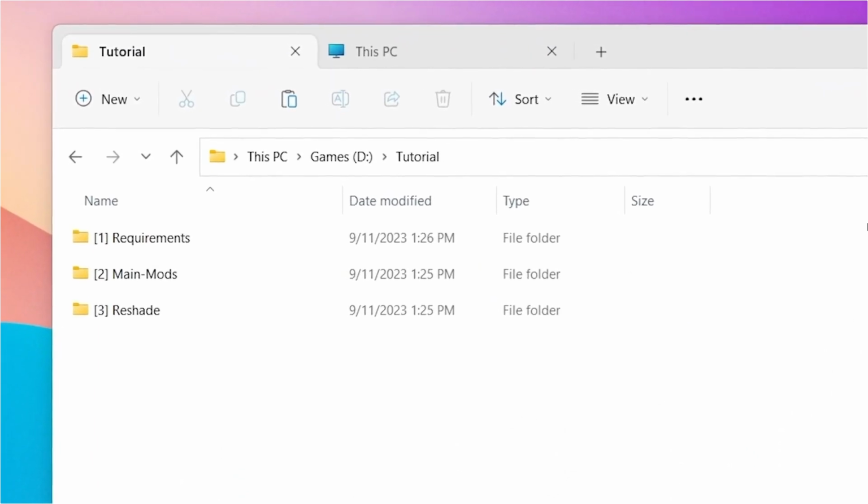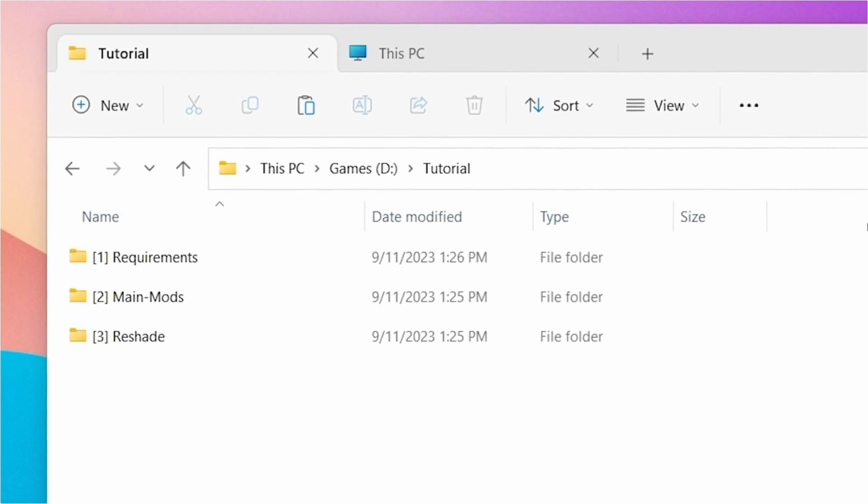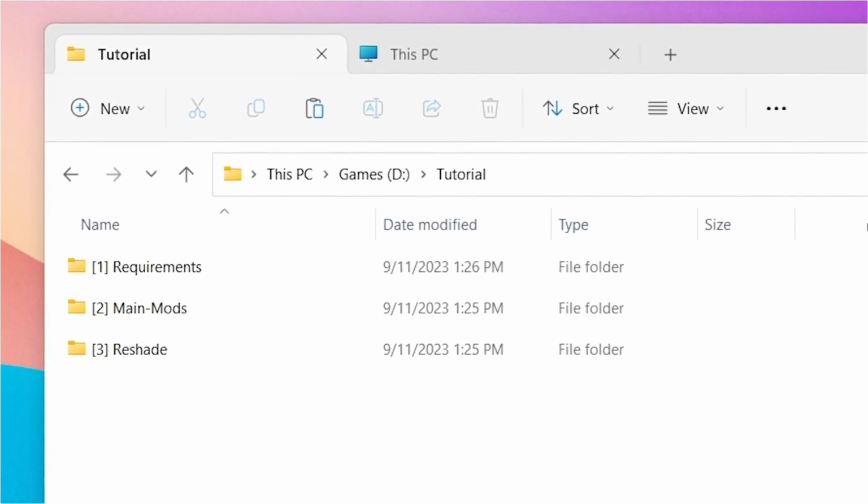First, we are going to install the basic requirements. Second will be our main mods. And third will be the GameSource Reshade preset.